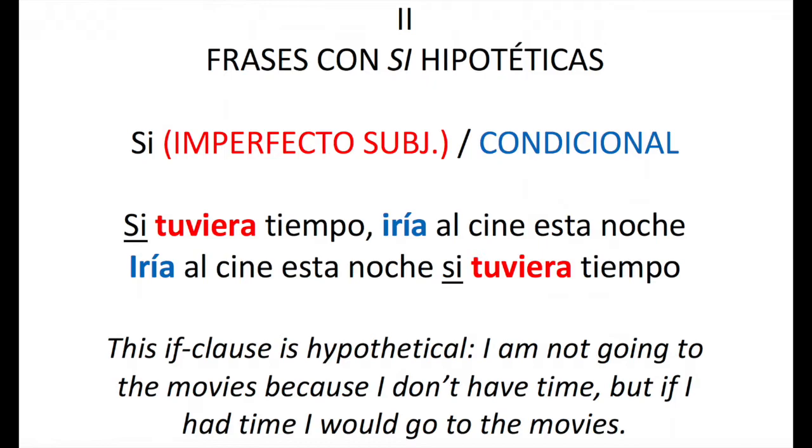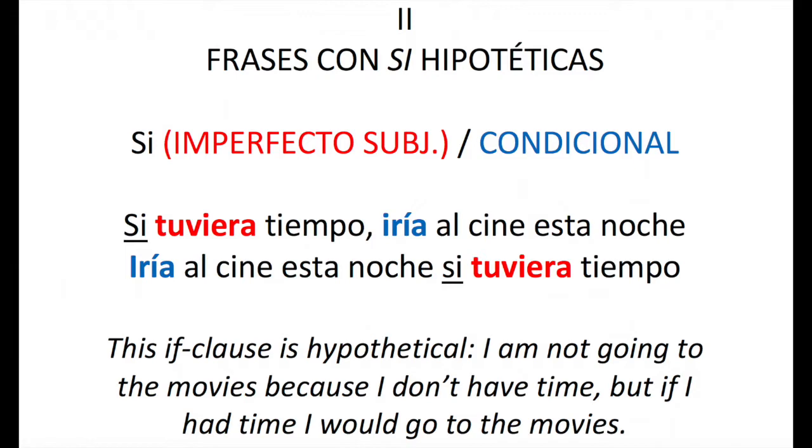And the other part of the sentence, the part that is not introduced by sí, has the verb in the conditional. This is why it is very important that you go over the endings for the conditional, for the imperfect subjunctive, and for the future. Let's look at an example here.